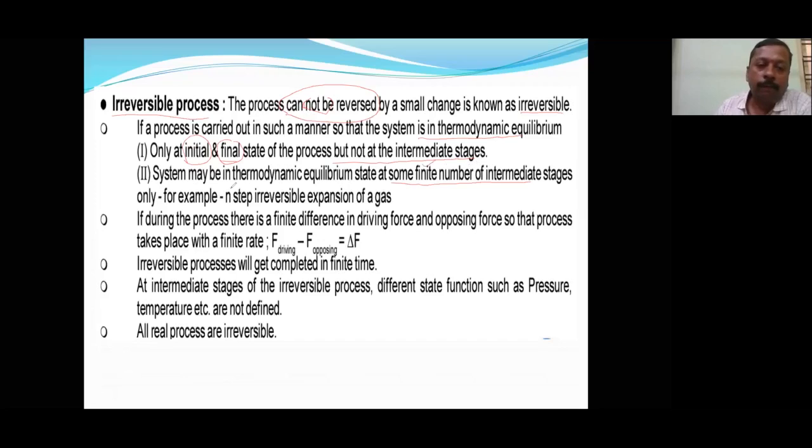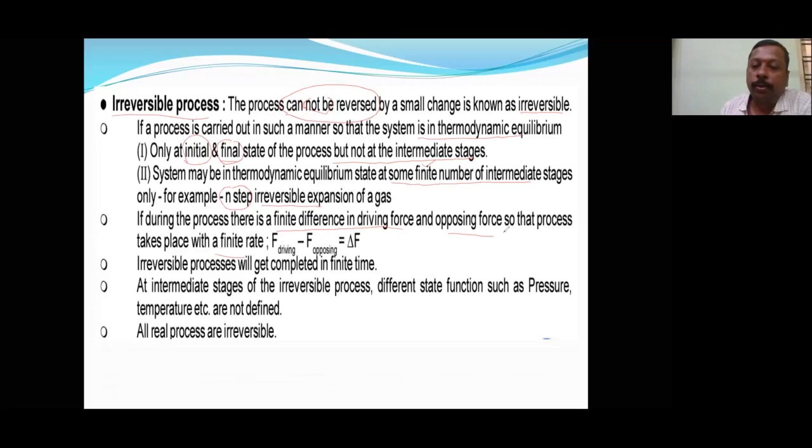So we are going to study n-step irreversible processes: 2 step, 3 step, 4 step. Suppose it is 2 step, then two finite stages. Then during this process, the finite difference between the driving force and opposing force is such that the process takes place at a finite rate.